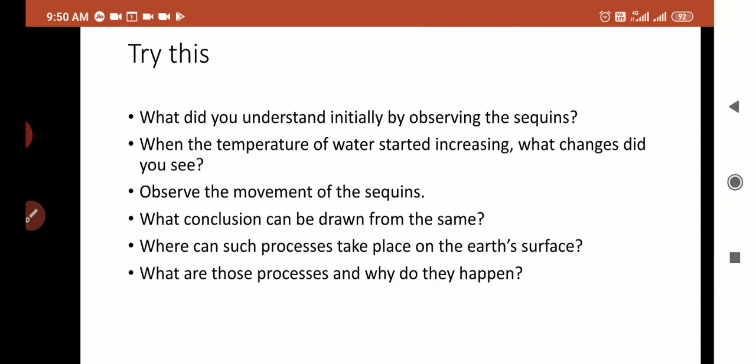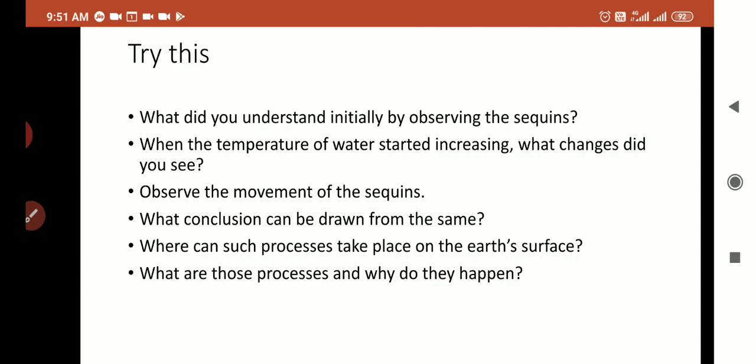So due to the differences in temperature, density, and salinity of the ocean water, this type of process takes place in the ocean. So this will be your last answer. What are the reasons? Temperature, density, salinity of ocean water.